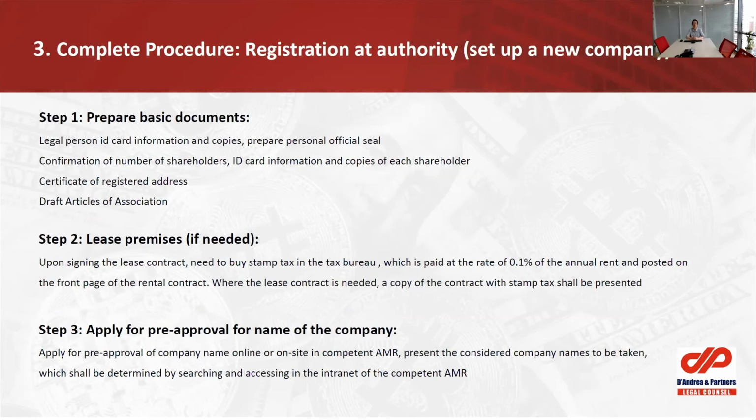Now, the procedures have been quite simplified compared with 5 or 10 years ago. The Chinese government only requires very limited basic documents and very simplified administrative procedures, and then we can start. First, of course, before we start a new company, we need to prepare certain basic documents. For example, we need to decide the shareholders, what kind of investors we have and how many.